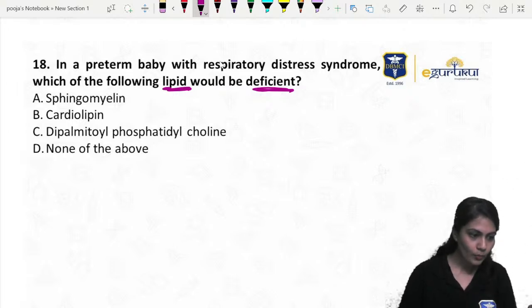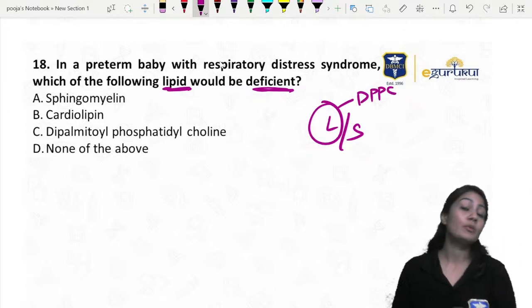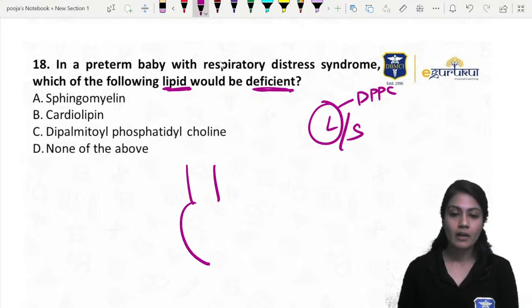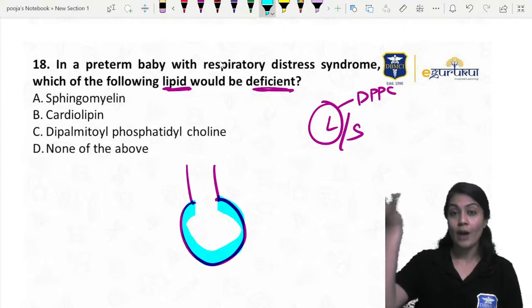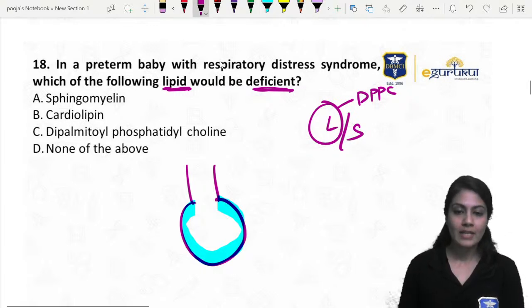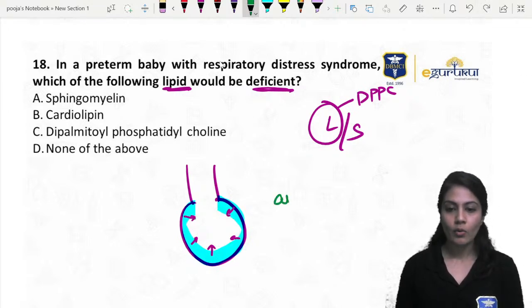Awesome. So we check the L by S ratio, that is lecithin, which is also known as DPPC, that is dipalmitoyl phosphatidylcholine, which is the major surfactant. Remember, in the alveoli, when we are born, there is a layer of water present. And as in the physics of how a raindrop is formed, the molecules have an inward force, they want to show unity. So each of these molecules puts inward pressure, that is nothing but the surface tension. Now, where will the surface tension be present? Wherever there is an air water interface.